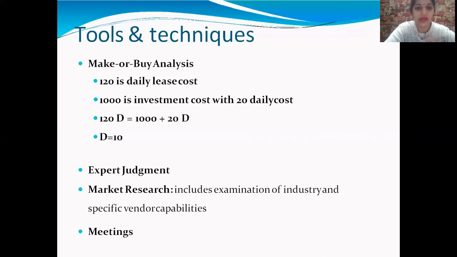The fourth one is that demand is either temporary or seasonal. And the fifth one is that patents or legal formalities prevent making the product. Some approaches for the make or buy decision are simple cost analysis, economic analysis, and break even analysis.